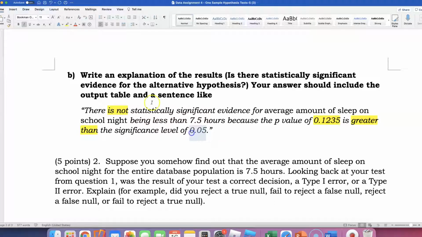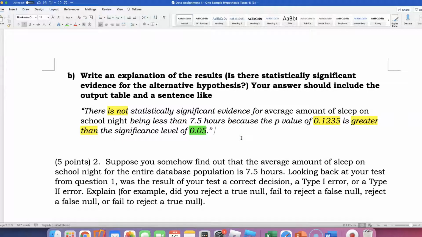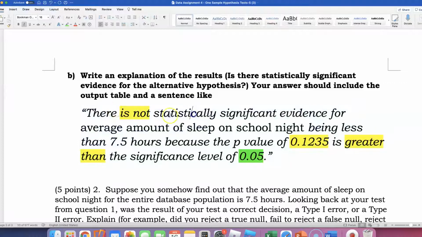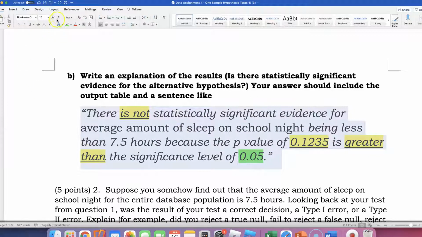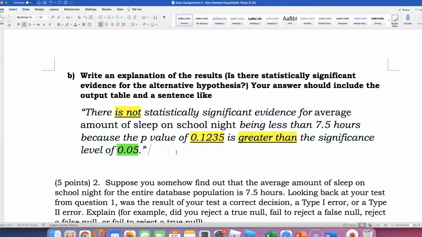And the 0.05, you and I and everybody will have the same number. We're using the same significance level of 0.05. But what I highlighted in yellow, you're going to get different answers. So if your p-value was bigger than 0.05, it's going to be exactly the same except for the p-value. I'm sorry, if your p-value was less than, you know how to change it, right? This is similar to what you did for me on the 7.3 daily problem. So that's it for number 1, parts A and B.